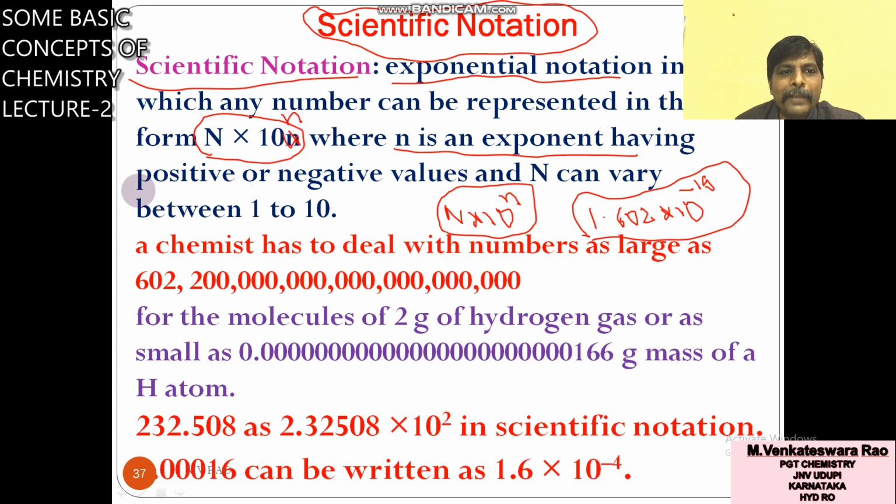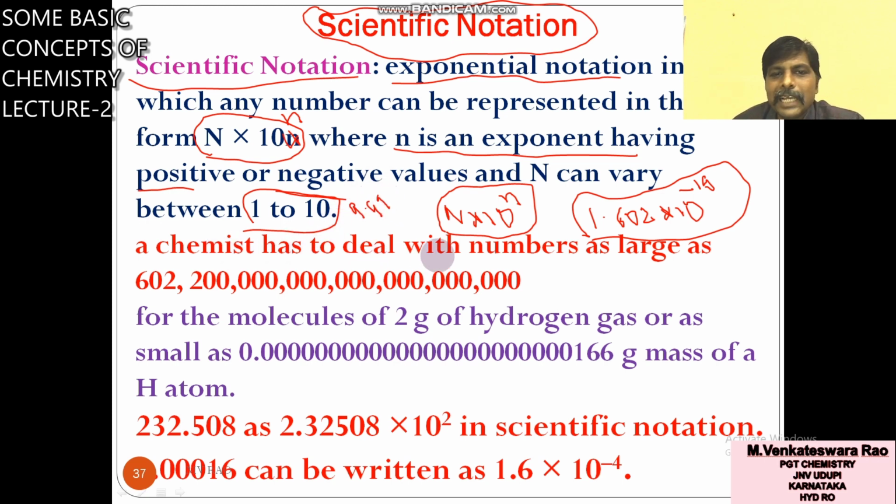Small n may be positive or negative, but capital N can vary from 1 to 9.99, not 10.